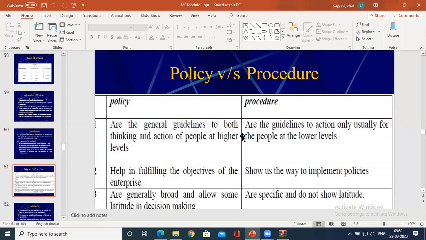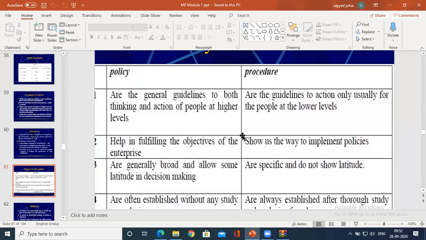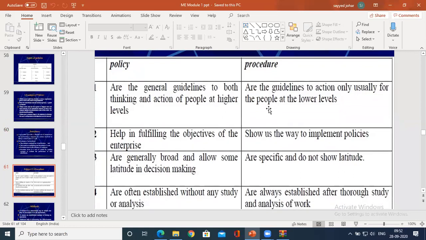The basic question could be asked: what is the difference between policy and procedure? Let me wind up with this. The major difference between policy and procedure: the policy is the instructions or guidelines for both thinking and action of people at the higher level, whereas procedures are simple procedures only at the lower level of management. Policy helps in achieving the objective, whereas procedure helps in implementing the target.